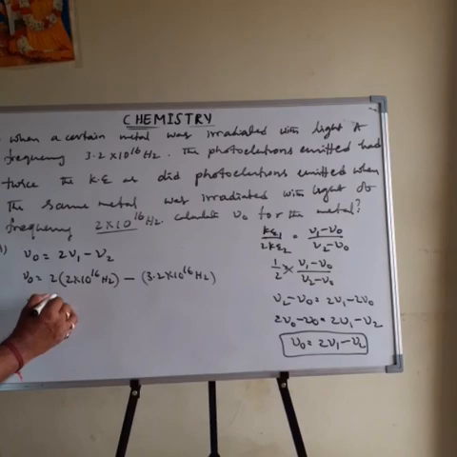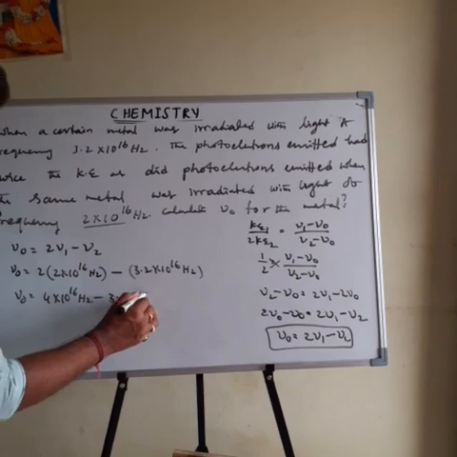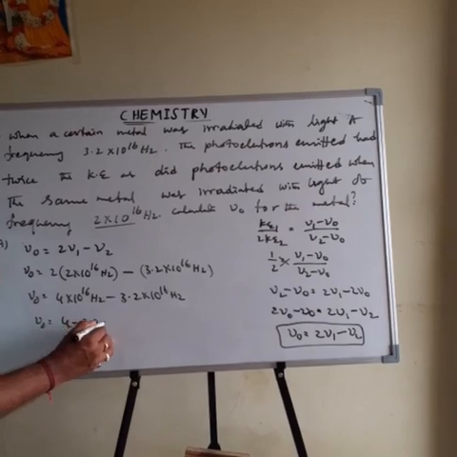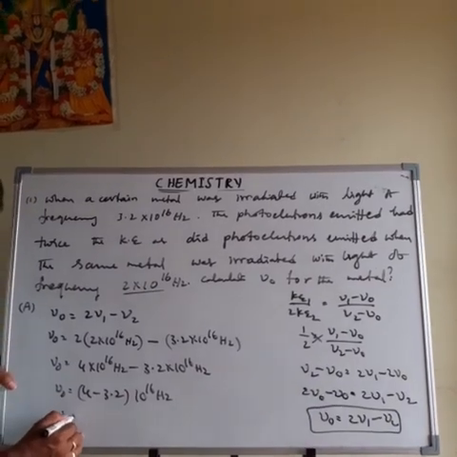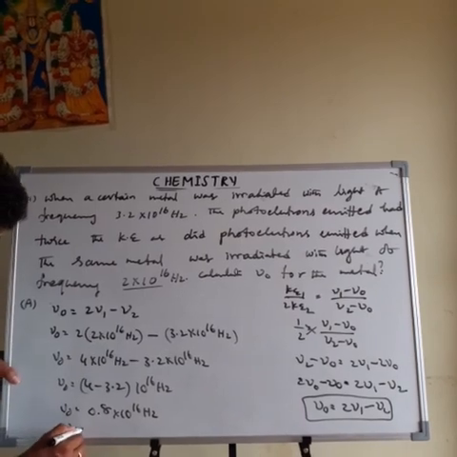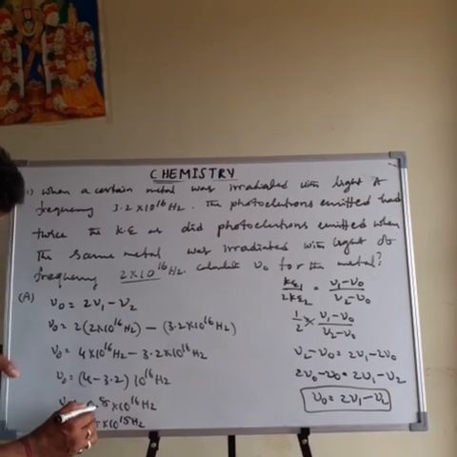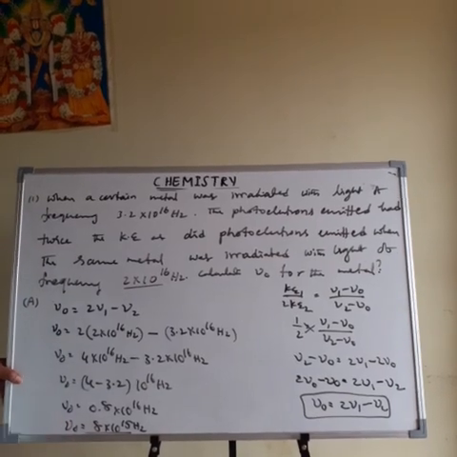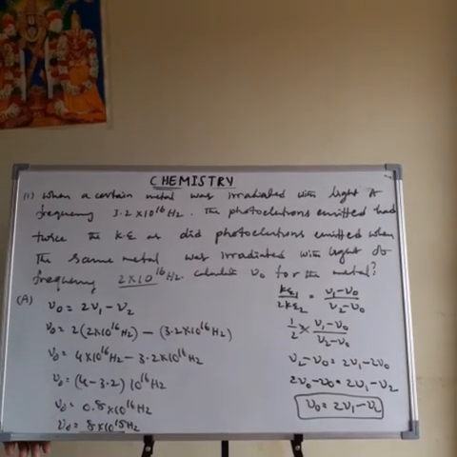Therefore mu naught is equal to 4 into 10 power 16 Hz minus 3.2 into 10 power 16 Hz. 10 power 16 Hz is common, therefore (4 minus 3.2) into 10 power 16 Hz. 4 minus 3.2 means mu naught value is 0.8 into 10 power 16 Hz. Therefore mu naught is equal to 8 into 10 power 15 Hz, because the decimal point changes by one digit. So 8 into 10 power 15 Hz is the critical frequency, mu naught, the threshold frequency of the metal. This is about the problem.